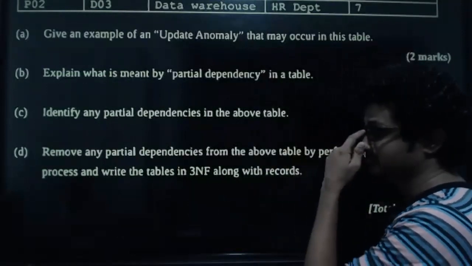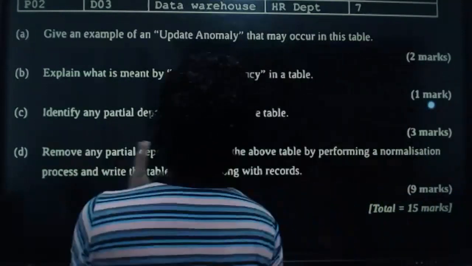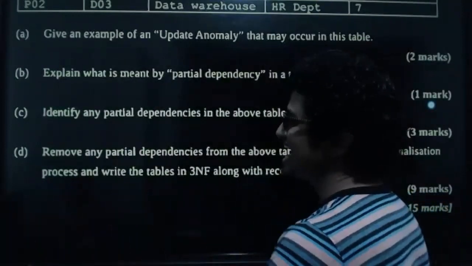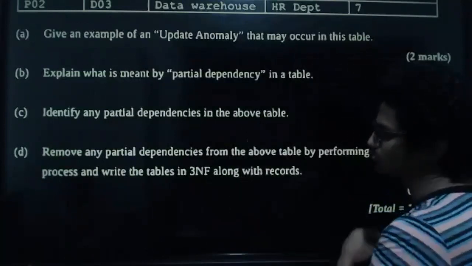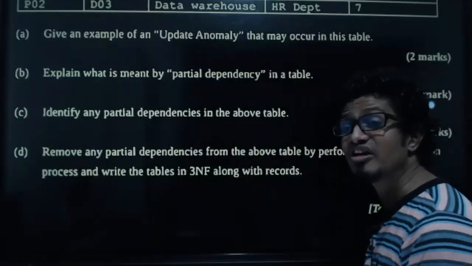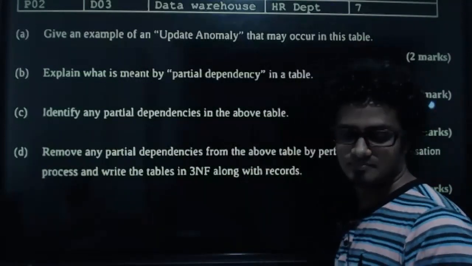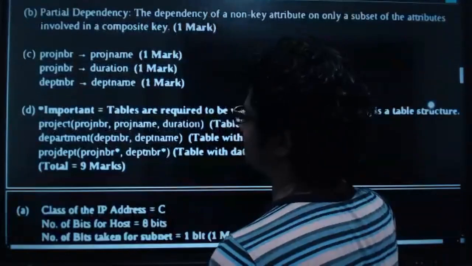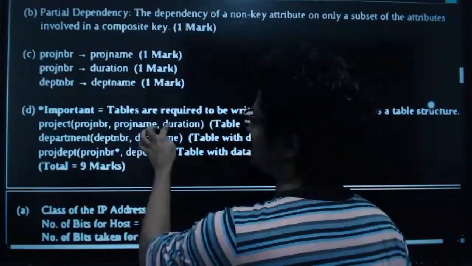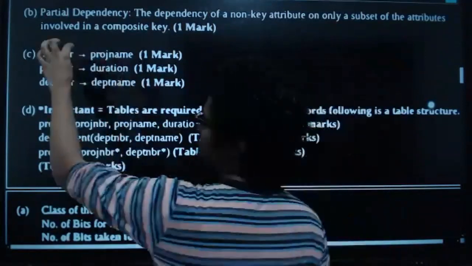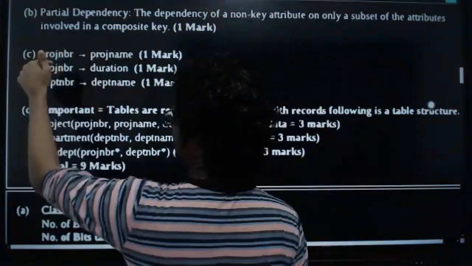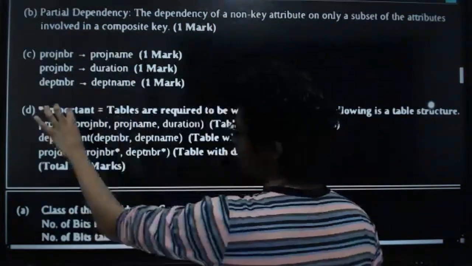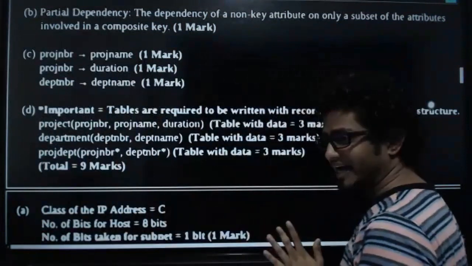Right. Coming back to that. Remove any partial dependencies from the above table by performing a normalization process and write the tables in third normal form along with records. All right. So tell me one table. So project table will be created with project number, project name, and duration. Why? Because project number determines project name, project number determines duration, project name and duration depend on project number. So there will be one table using that.